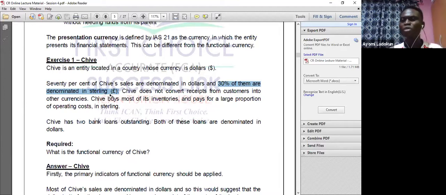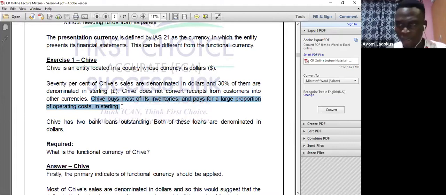Okay. Now, so that means dollars or pound sterling might not really be it, the primary factor was inconclusive. So we can't conclude using the primary factor to say that dollar or sterling is the functional currency. Chief does not convert receipts from customers into other currency. Okay, that's fine. Now, Chief buys most of its inventory and pays a large proportion of operating costs in sterling. Okay, now this one is also telling us that most likely sterling might be the functional currency.